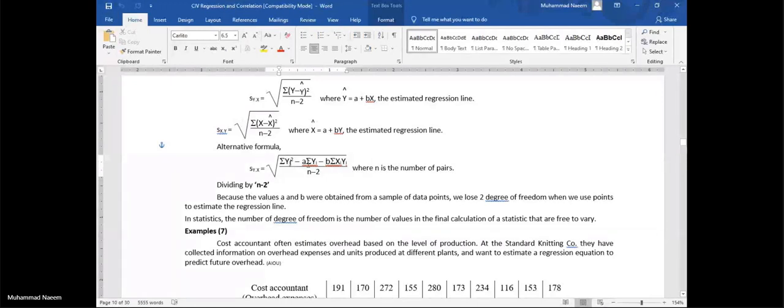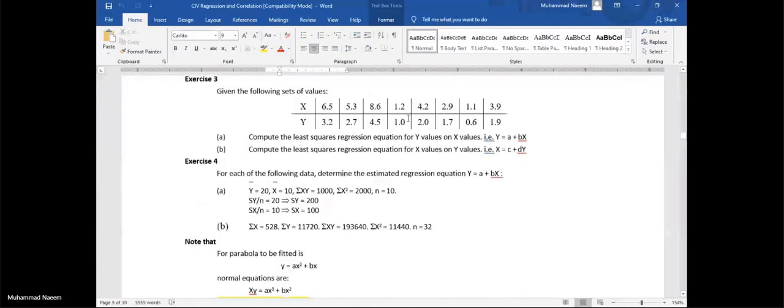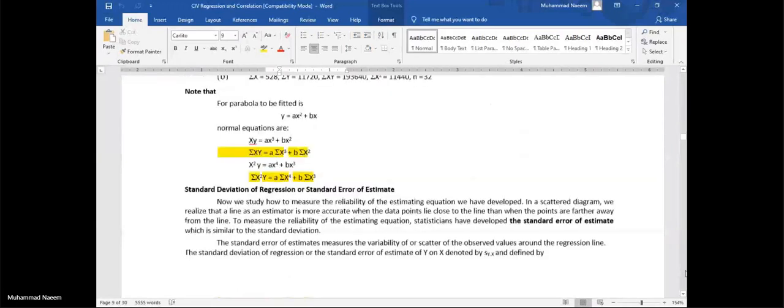Put all these. Here n is always the number of observations in a problem. In this case, let's say 1, 2, 3, 4, 5, 6, 7, 8. 8 values are given. So n is equal to 8 in this case.